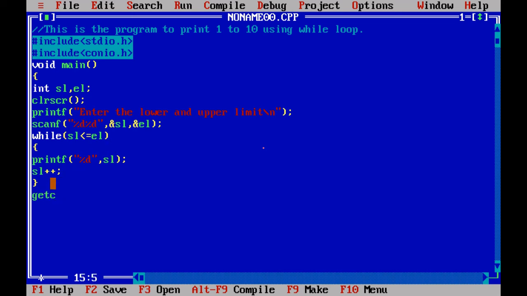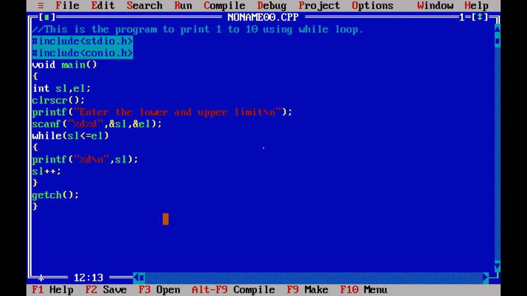By that time I am just going to type the function getch and close this one. So you just notice a thing here: whenever your program control is entering into the while loop, only if it is satisfying this condition, it is entering into this loop structure. That's why we are calling it an entry control loop, right? Here I am going to type \n just for printing the numbers in a new line.